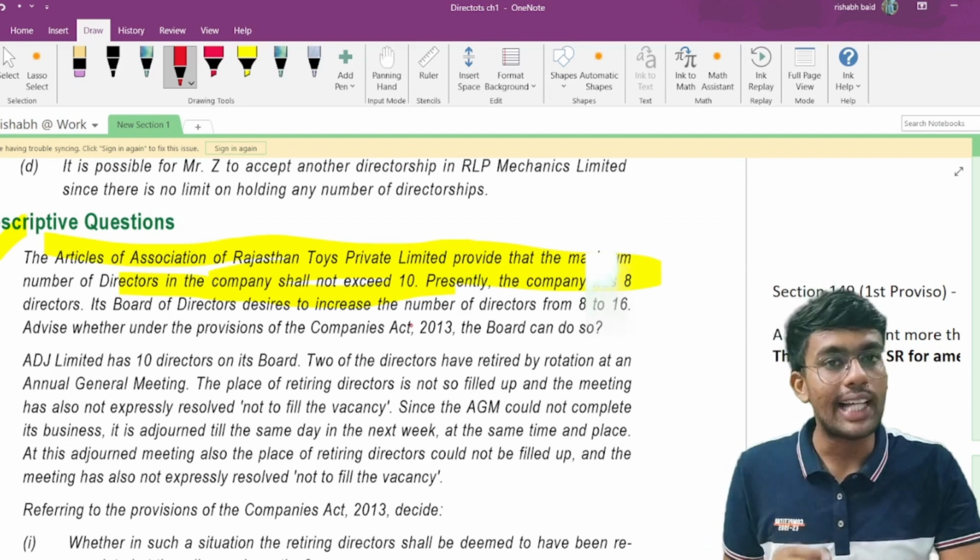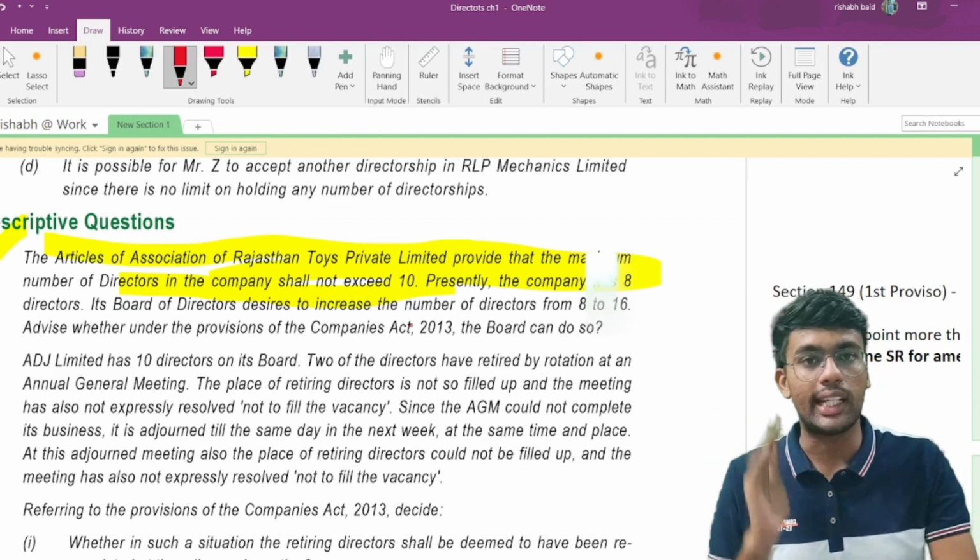If you want to read, the answers are given below in the IC module as well. You can read those answers.